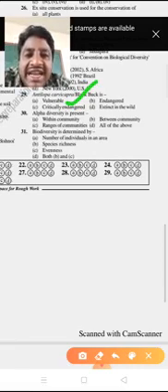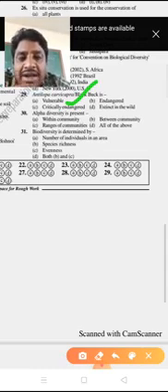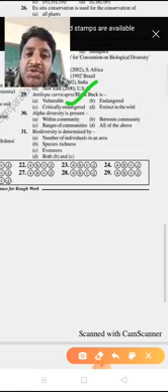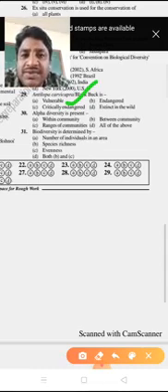What is critically endangered? The IUCN maintains categories of threatened species. First, critically endangered means an extremely high risk of extinction.